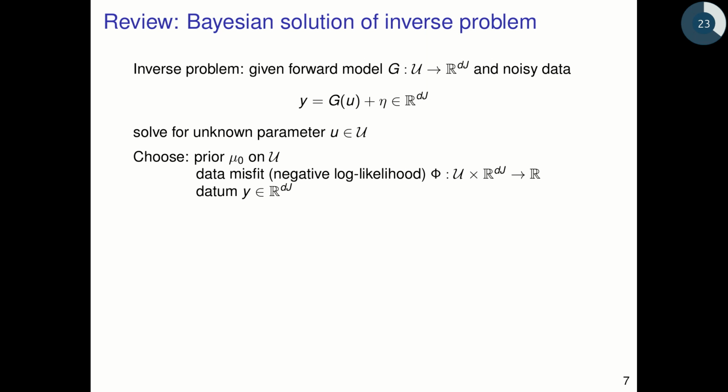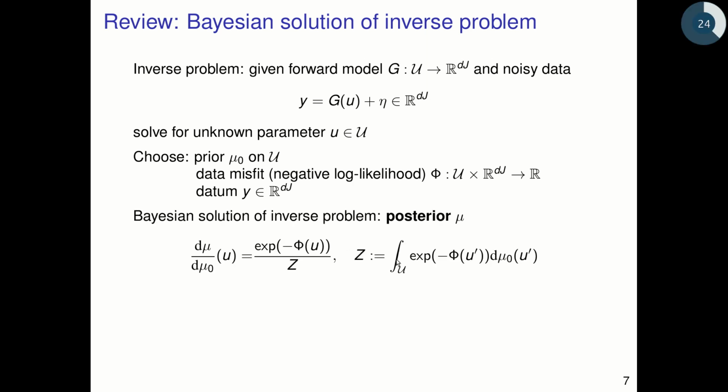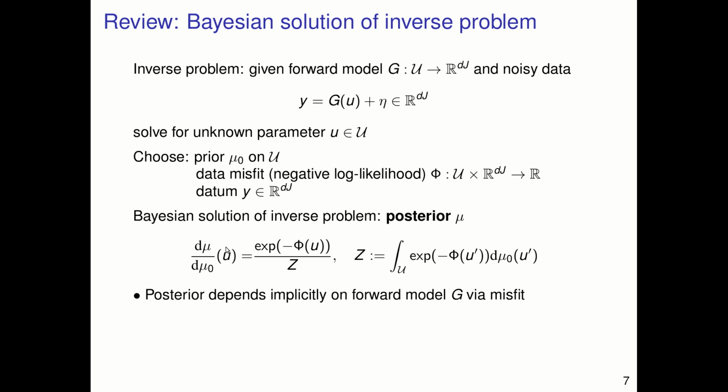To do this, we choose a prior probability measure mu naught on the parameter space U, and we choose a data misfit or negative log likelihood function phi, and we are given a datum y in the observation space. The Bayesian solution of the inverse problem is the posterior probability measure mu, which depends implicitly on y, but we will omit the y dependency in notation. This posterior is absolutely continuous with respect to the prior, and it has a Radon-Nikodym derivative of this form. Implicitly, the posterior mu depends on the forward model G through the misfit.